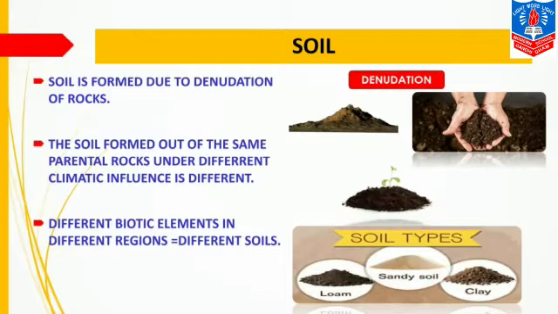This also influences the soil. Third one is different biotic elements in different regions equals different soils. Every region has different biotic elements present in soil. So, different biotic elements create different soils.